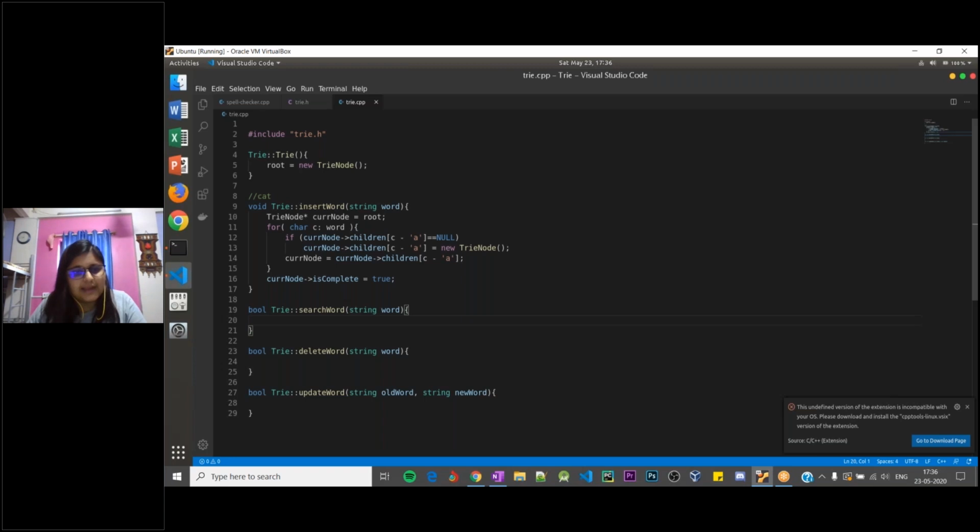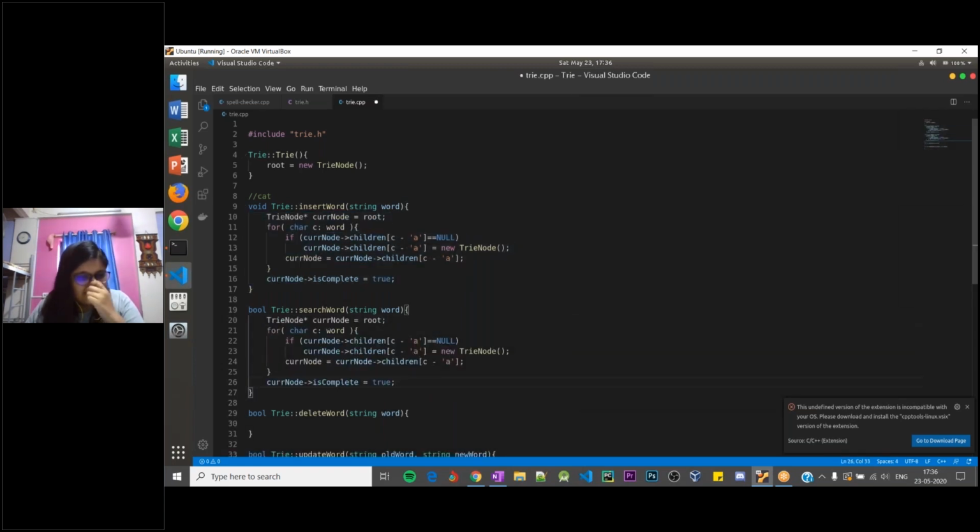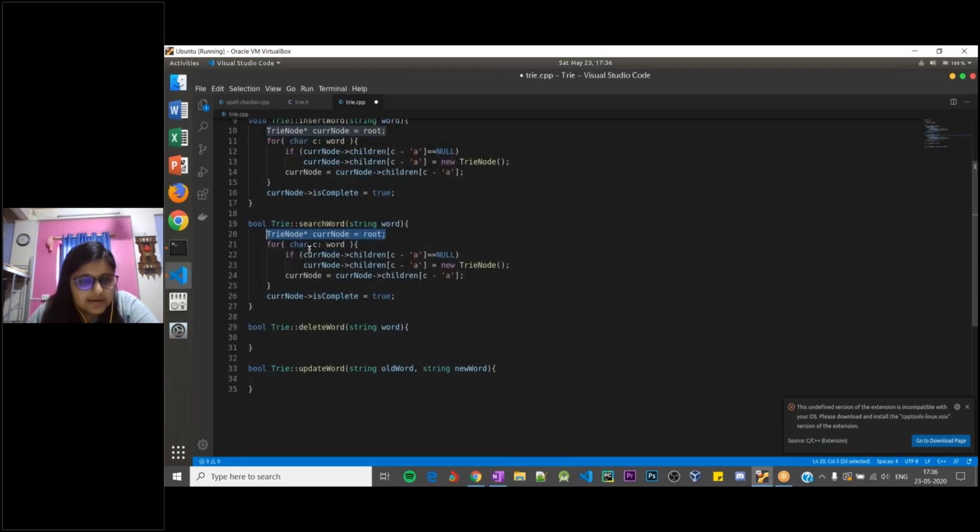Search node, we will have to do all of this similarly. For searching whether a word is present or not, I will point to the root node first, right? Then I'll go through every character in the word that we need to search. And if that character's child is null, that means the word is not present. If that character itself is not present, no other characters after it will be present in our tree, right?